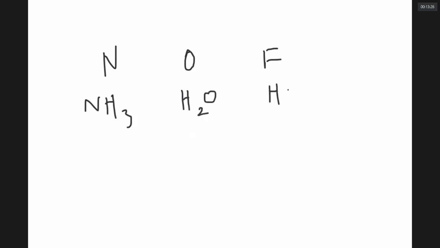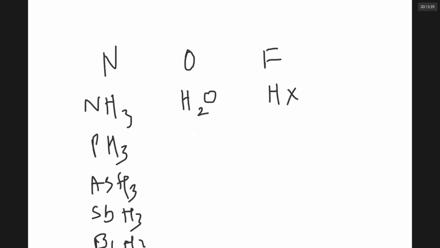Now, I wanted to observe that in 15th group, in 16th group, in 17th group, they make hydrides of formula MH3, H2X, HX. If you want to compare all of them, it is NH3, PH3, AsH3, SbH3, BiH3.